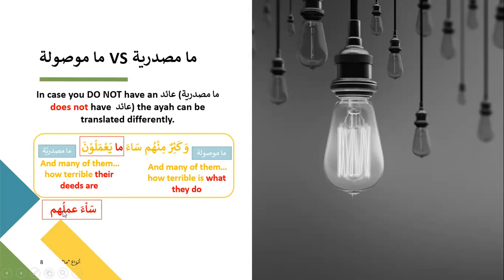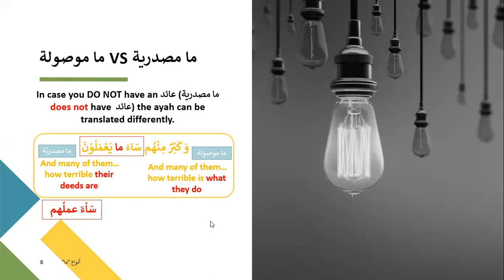So amaluhum is replacing ma ya'maluna. Their deeds is ma ya'maluna. So this is the way it is.